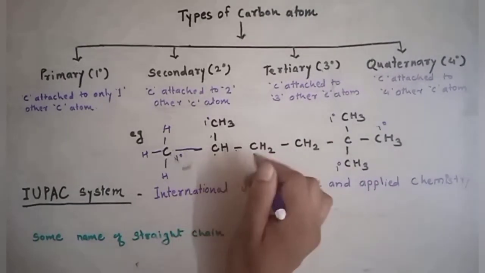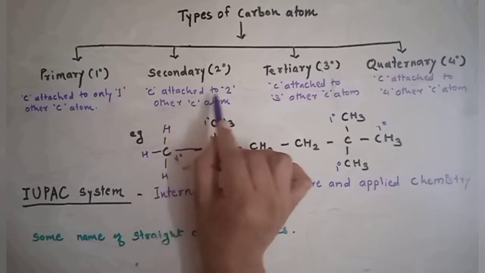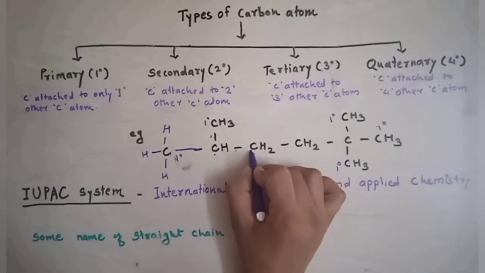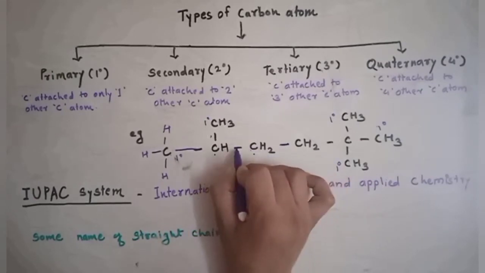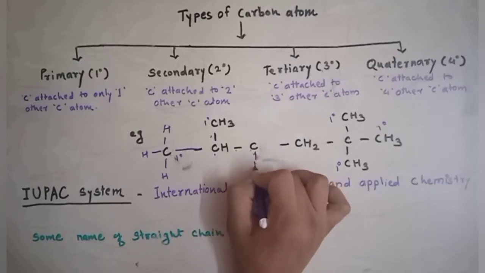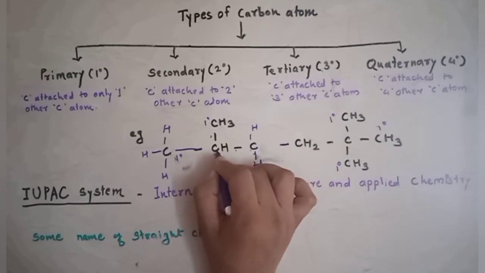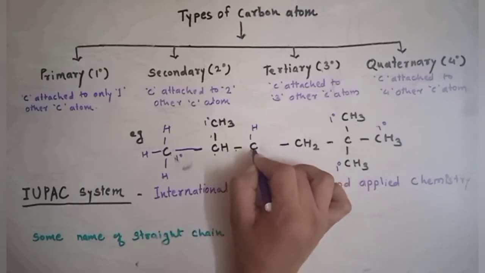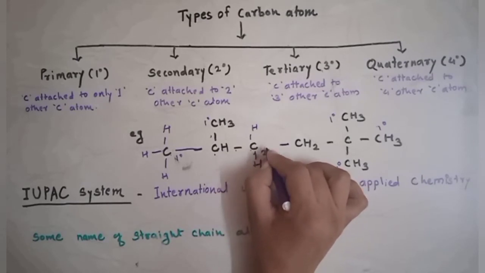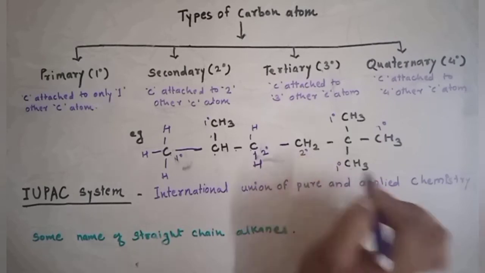Then secondary carbon. What is a secondary carbon? A carbon attached to two other carbons. We can solve this likewise. This is the hydrogen attachment. We can see this carbon is attached to this carbon and that carbon, so two other carbons are attached; this is our secondary, and this is also our secondary carbon.